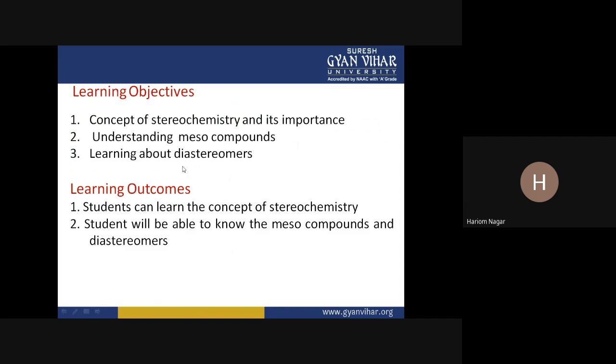Now, by getting the knowledge about the stereoisomers, stereochemistry, meso compounds, diastereomers, you would be able to synthesize the stereoisomers, which are very important in the food industries, agriculture industries, pharmaceutical industries.